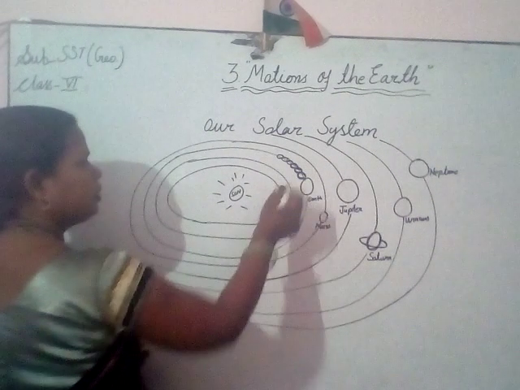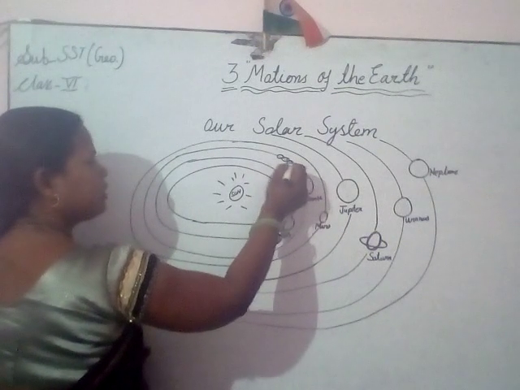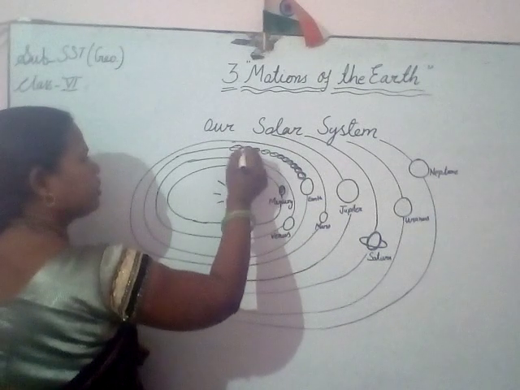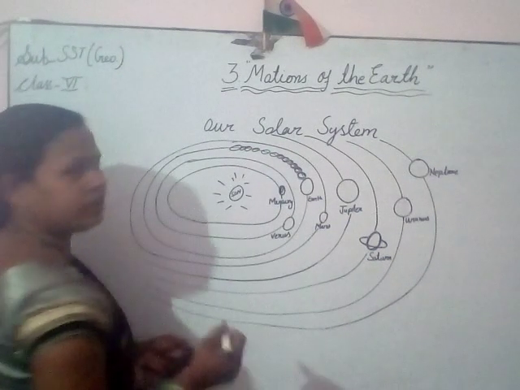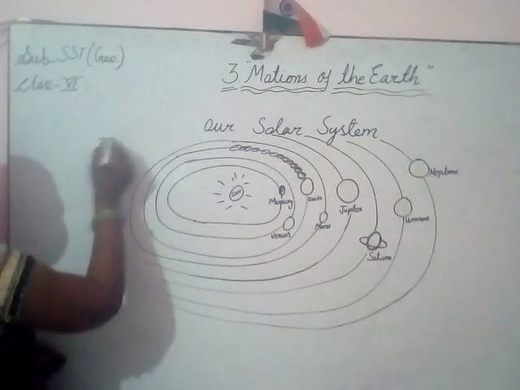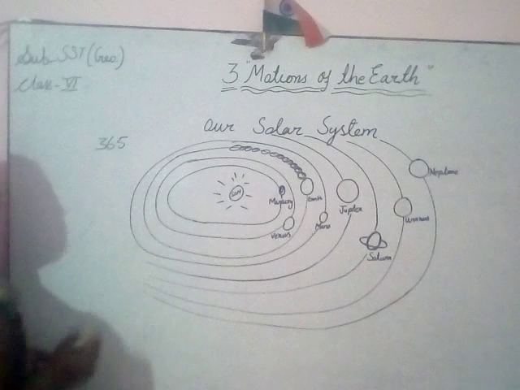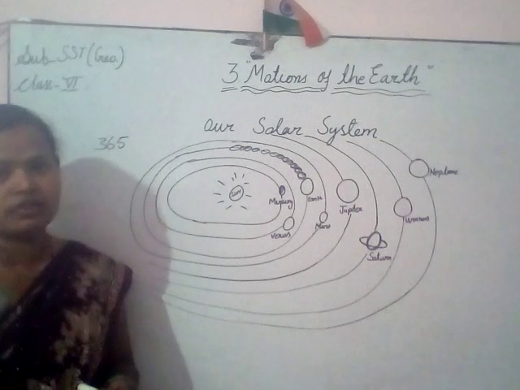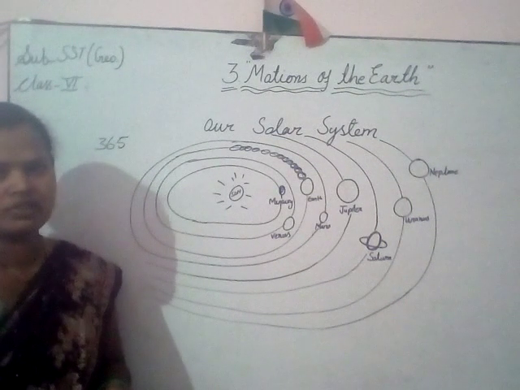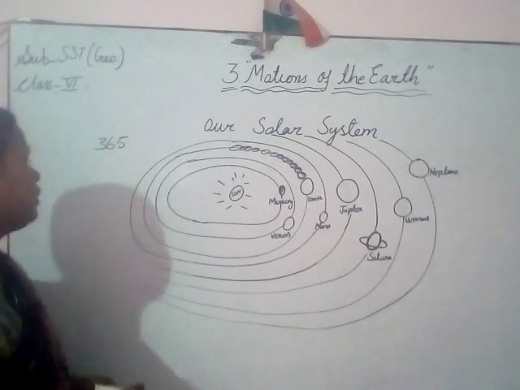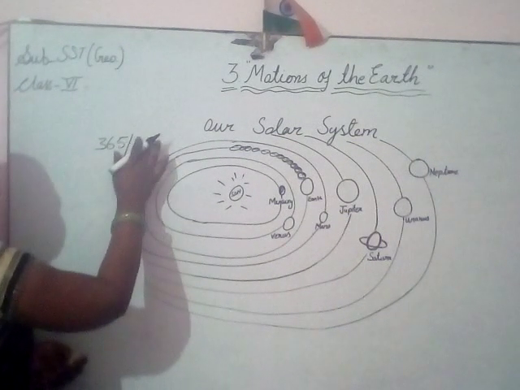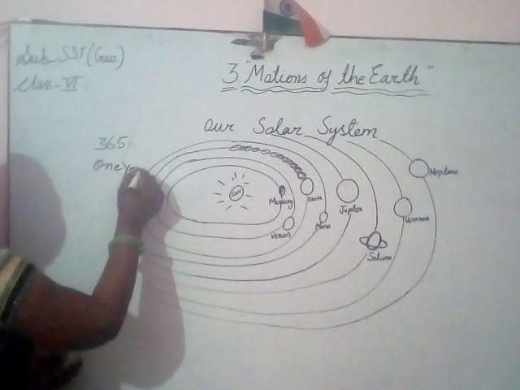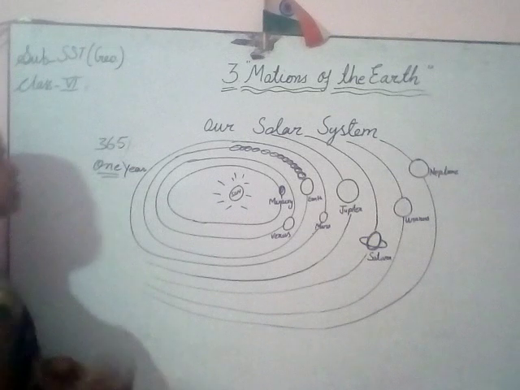The total time taken by the Earth to complete one circle around the sun is 365 days, which we call 365 days and 6 hours, 9 minutes and some seconds. And these 365 days are called 1 year.